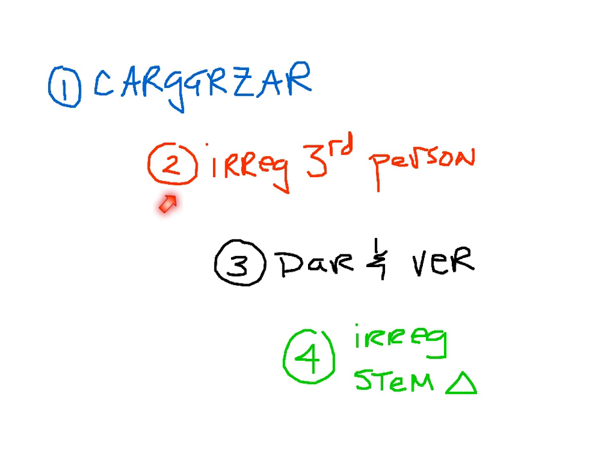Then irregular third person, meaning that verbs are irregular only in the he, she, it, or the they form. The 2 verbs that are special, dar and ver, we'll see why in a moment. And then, of course, the main ones that are irregular stem changers, and that triangle simply means change, like from your chemistry, delta change. Let's begin to look at each of the groups individually.